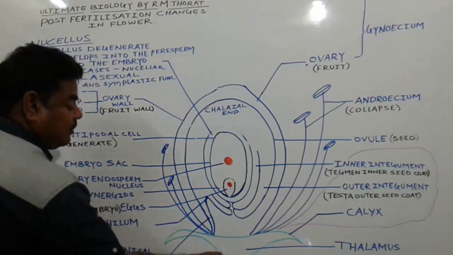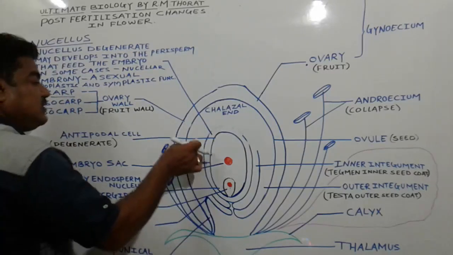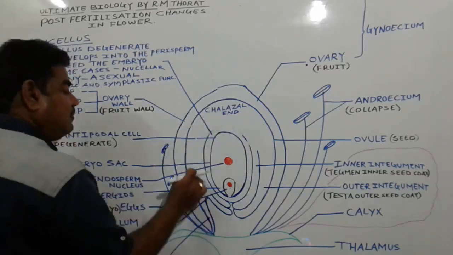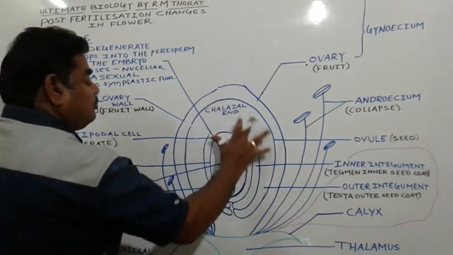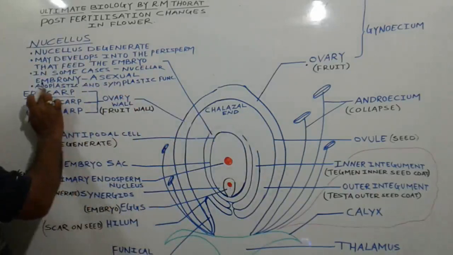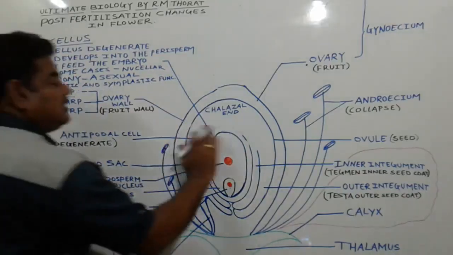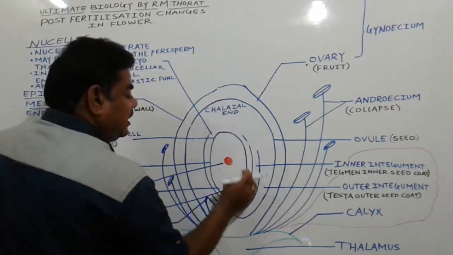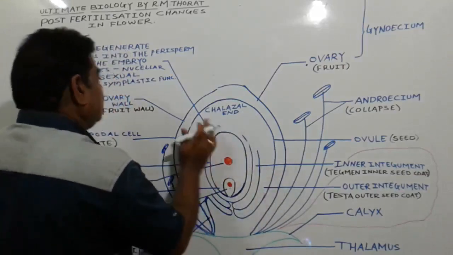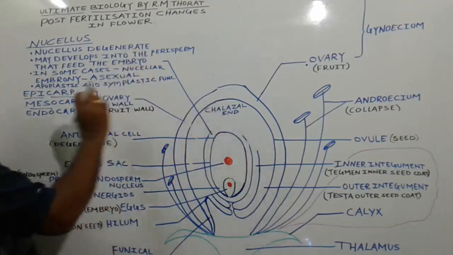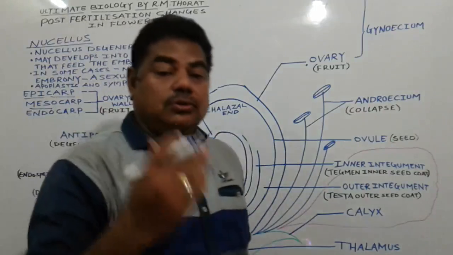from the thalamus. From this funicle the vascular tissue emerges into the ovule, and it conducts water, mineral salts and food. All that material spreads by diffusion by two methods: one we call apoplastic, and the second we call symplastic. It means the tissue present towards the chalazal end of the nucellar tissue, which spreads in the outer integument as well as in this portion, supplies the important material by these two pathways, apoplastic and symplastic.